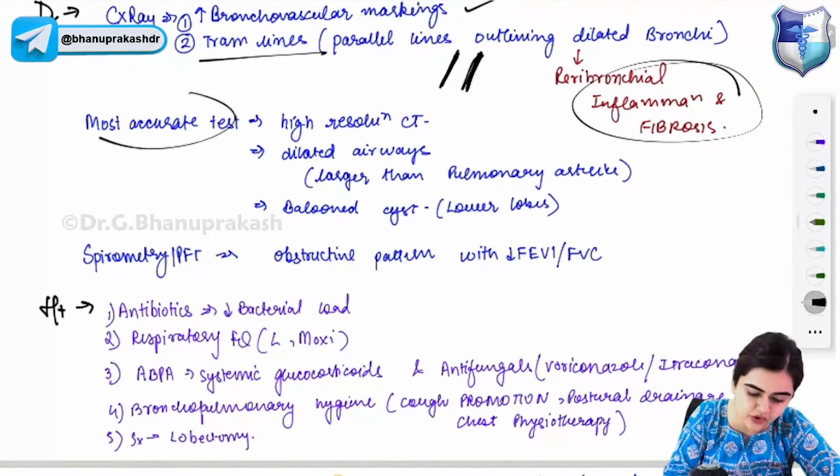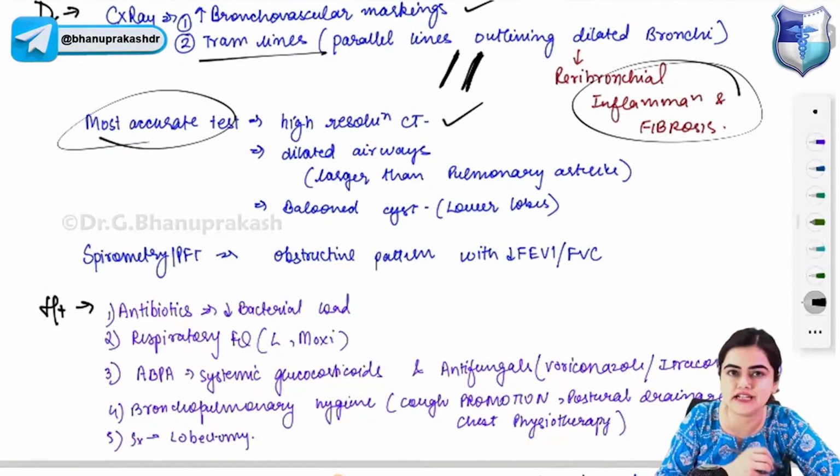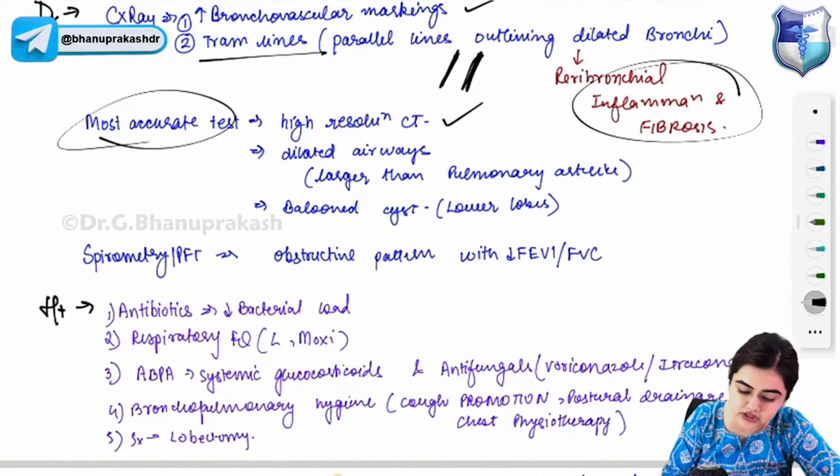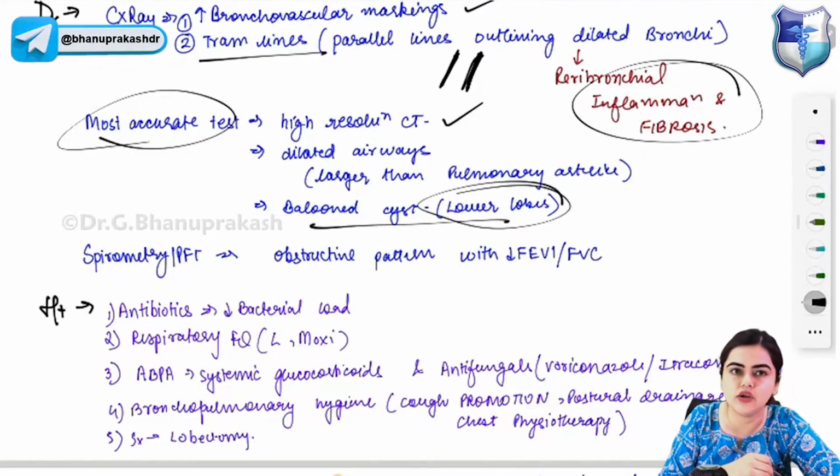Most accurate test for bronchiectasis is which one? High resolution CT is the most accurate test. You will find dilated airways. The airways will be larger than the pulmonary arteries, and you will find ballooned cysts mostly in the lower lobes. Spirometry or pulmonary function test findings are an obstructive pattern with decreased FEV1 by FVC value.